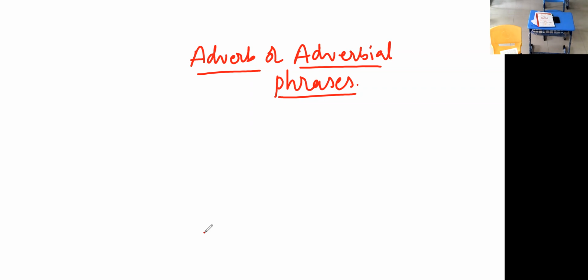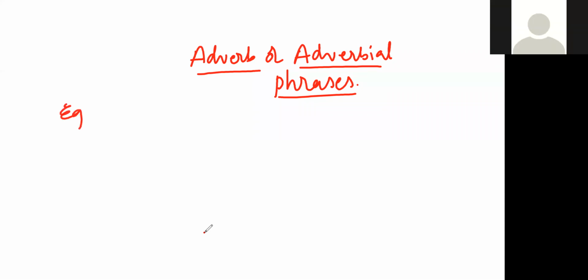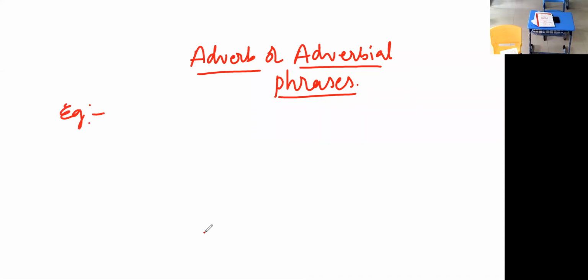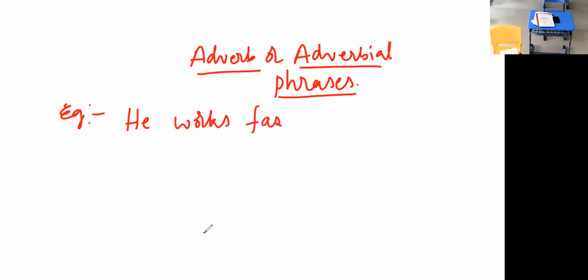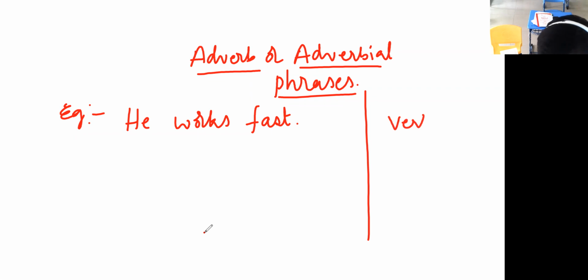First, all of you look here once. Look at the board. I'll give an example of the adverb clearly. He works fast. How does he work? He works fast. So, what is the function of an adverb? It modifies a verb, an adjective, or another adverb.